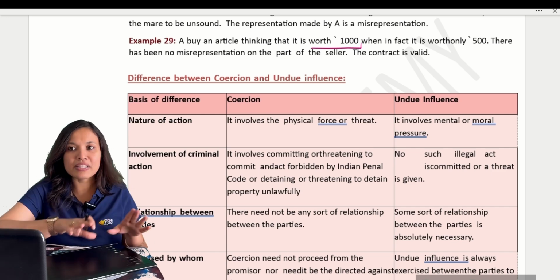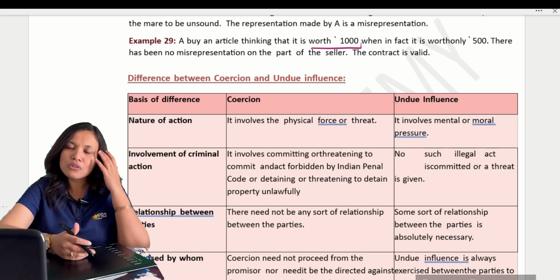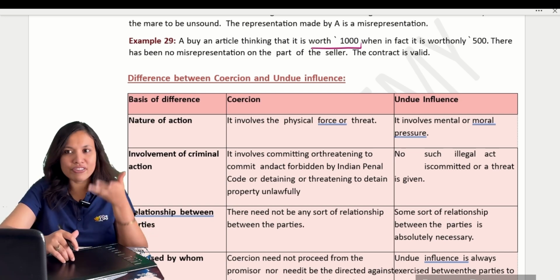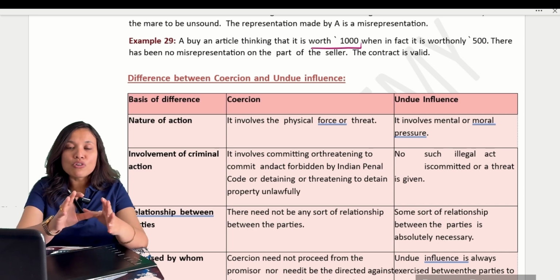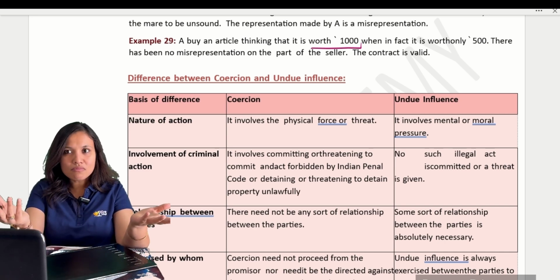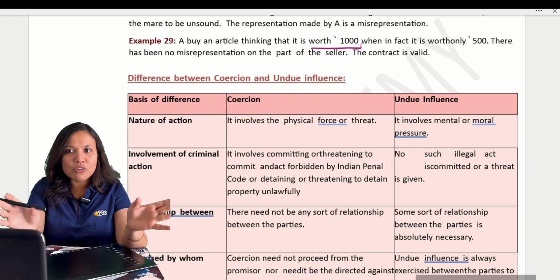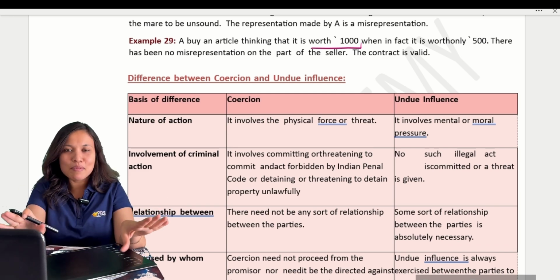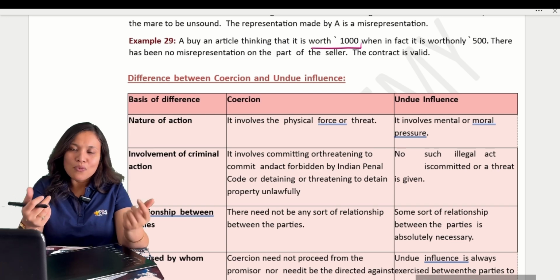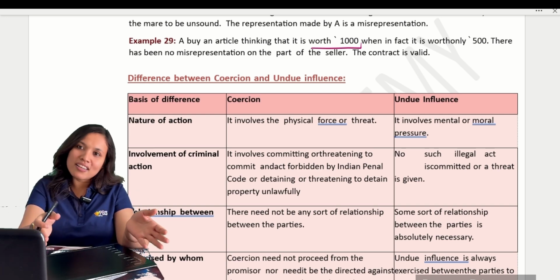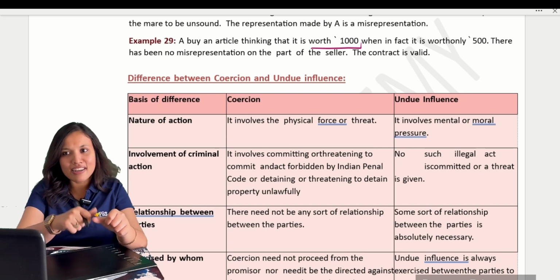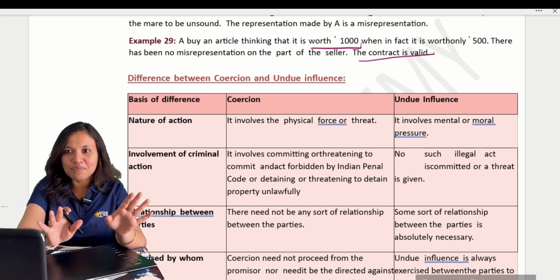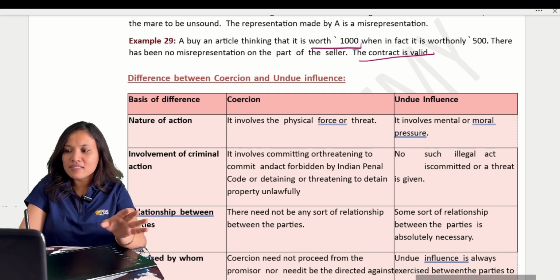There is no misrepresentation on the part of the seller because it was your opinion that it could be of that worth. Your knowledge is not sufficient for that. Sometimes you go shopping for a new product in which you have no knowledge, you don't know how much it will cost, and whatever the person tells us we agree, give the money and come back. Then that is not misrepresentation, those contracts will be valid. Are you clear?